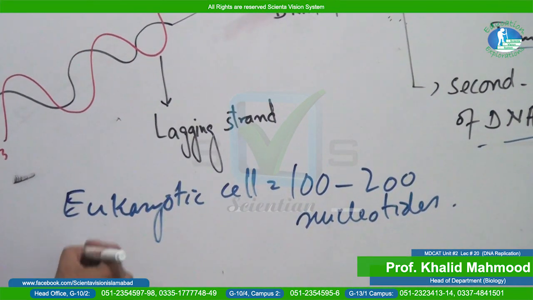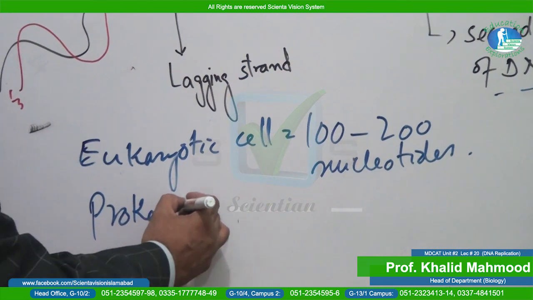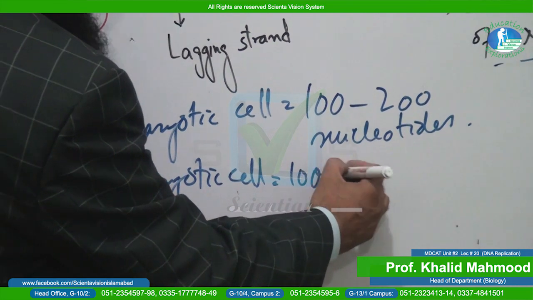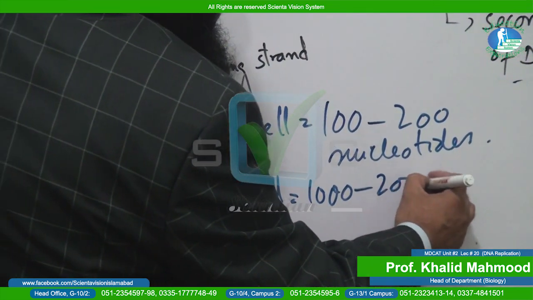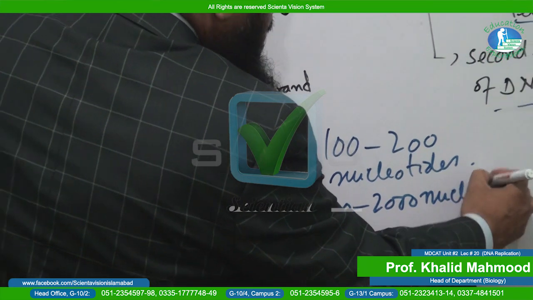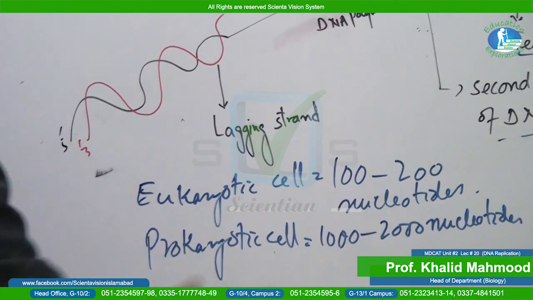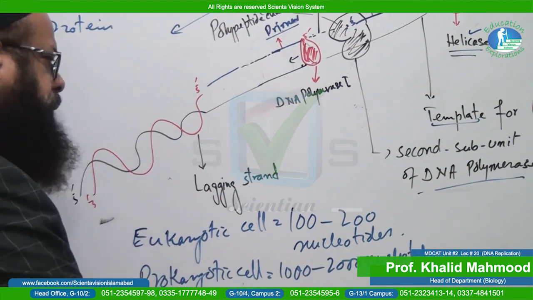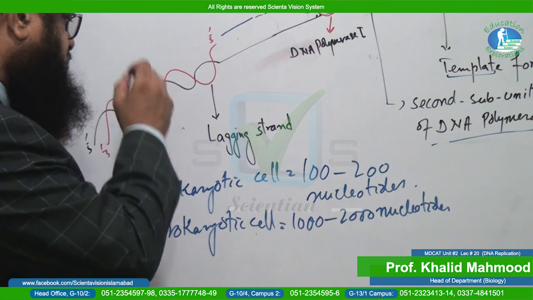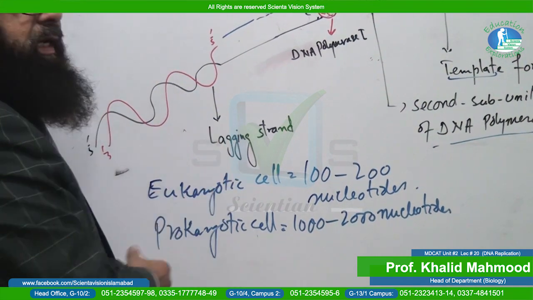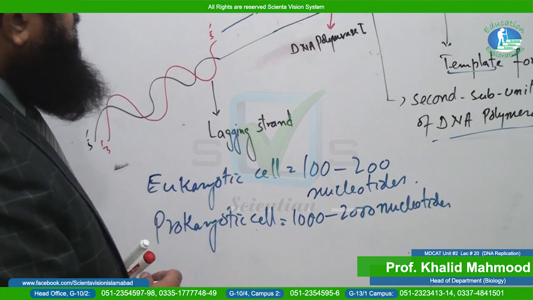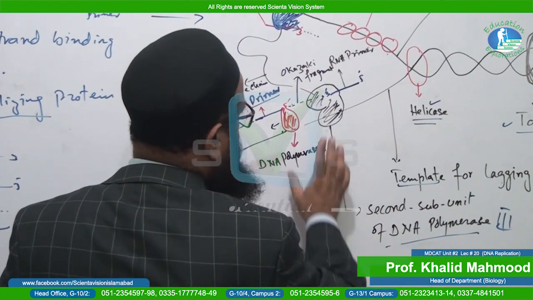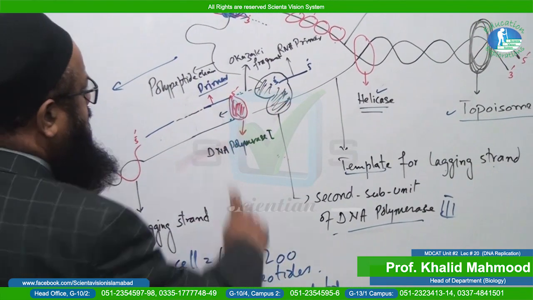But as far as the prokaryotic cell is concerned, it is from 1000 to 2000 nucleotides. So keep in your mind, this is also information-type data that must be kept in mind so that you never forget, because it may be taken as an option in your MCQs. So what is this Okazaki fragment made by? The second subunit of DNA polymerase 3.